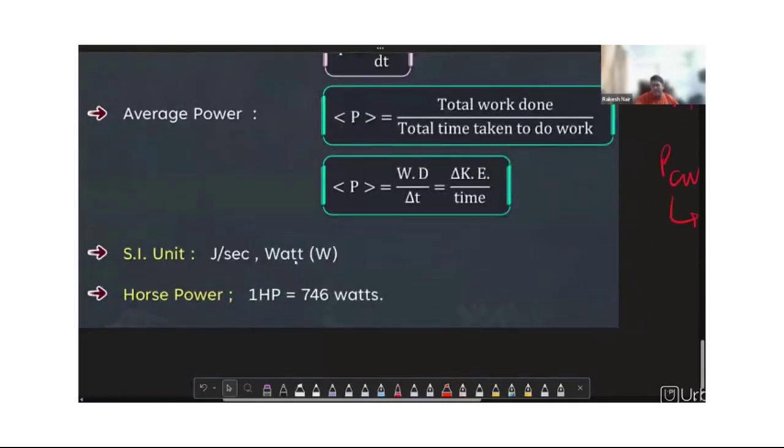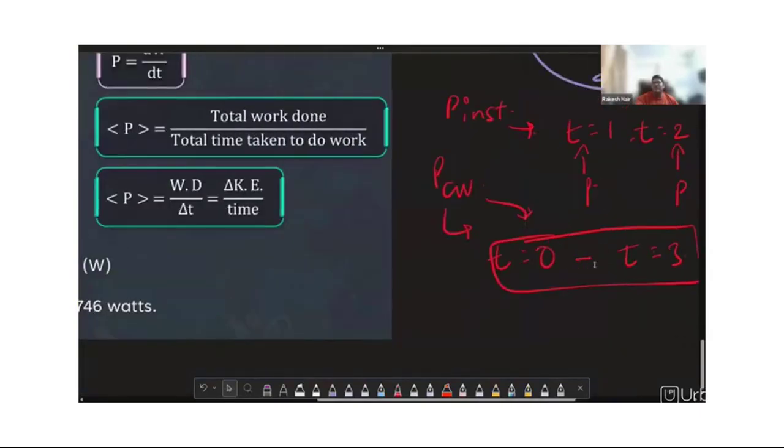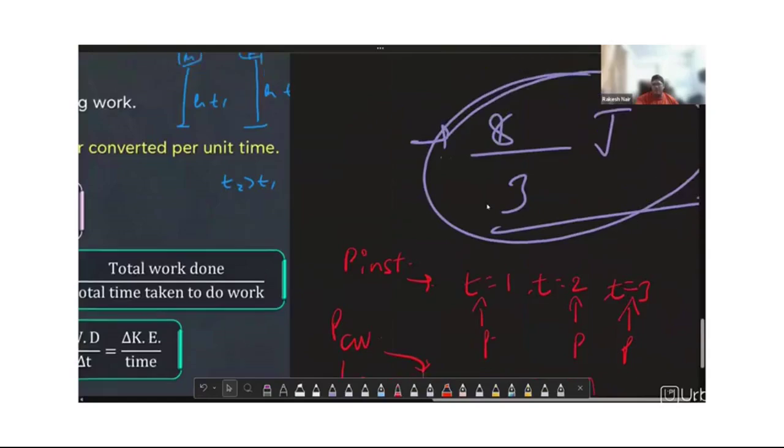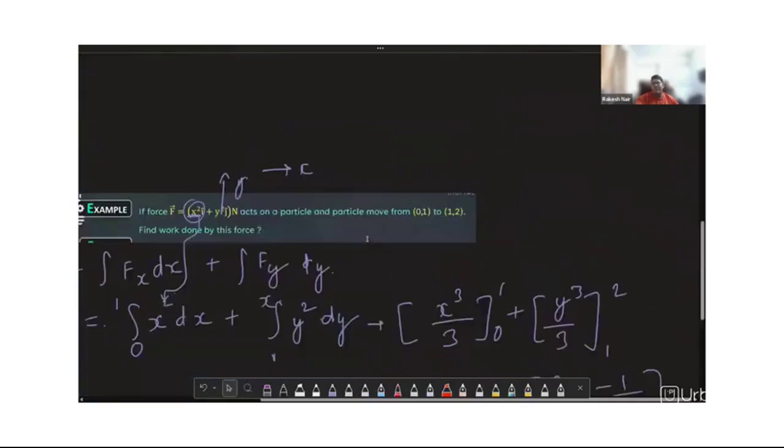The SI unit is joule per second, which is measured in watt, and 1 horsepower is equal to 746 watts, as you can see on screen. These are certain scientific units which one needs to grasp for acing the boards and also the competitive exams.